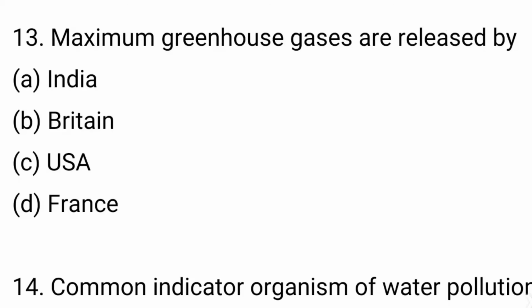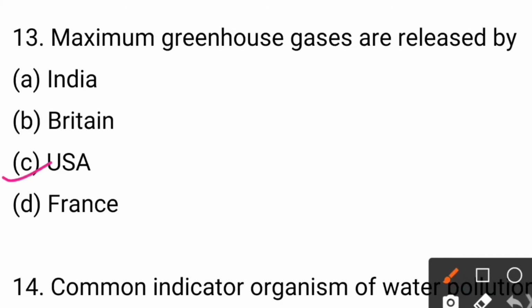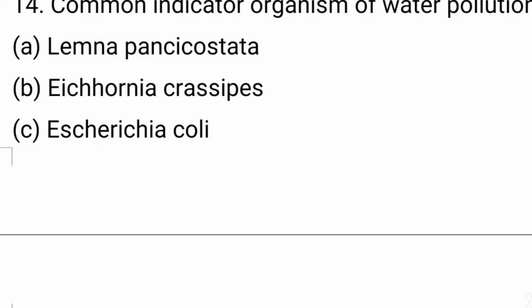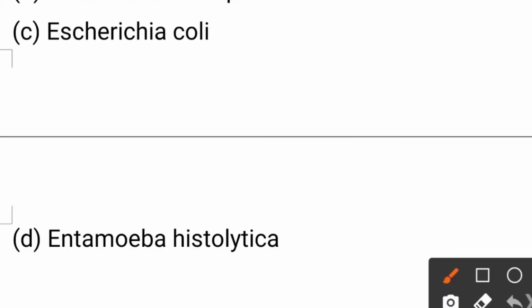Next question. Maximum greenhouse gases are released by India, Britain, USA, France. So the answer is option number C, that is USA. Next question. Common indicator organism of water pollution is Lemna paucicostata, Eichhornia crassipes, Escherichia coli, Entamoeba histolytica. So the answer is Escherichia coli.